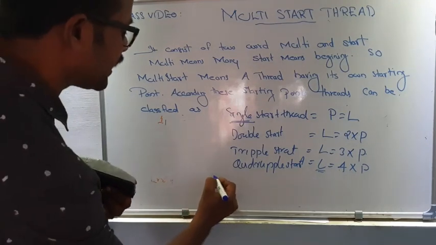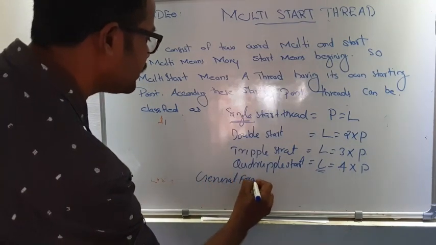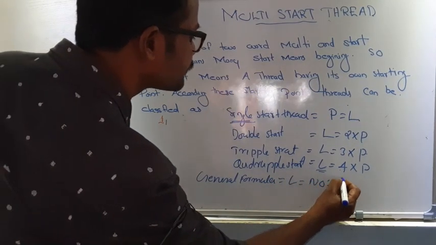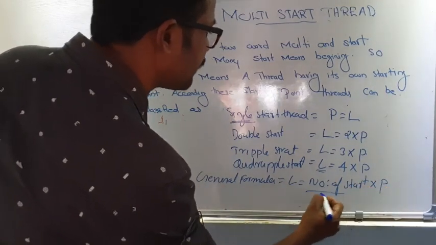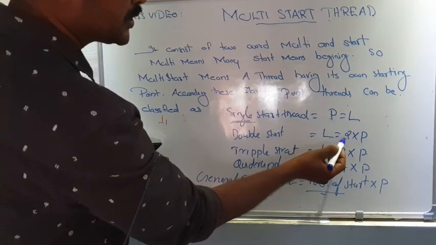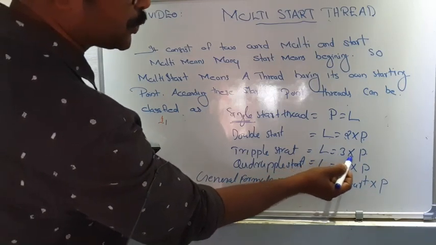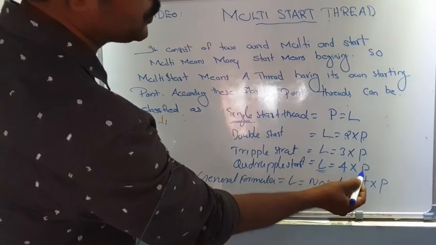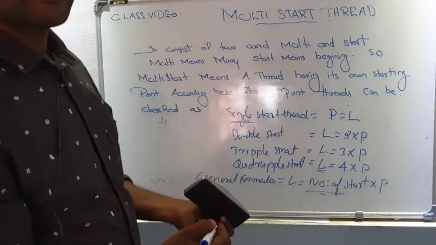So we can formulate a general formula to find the lead: lead is equal to number of starts into pitch. If number of starts is equal to 1, then pitch is equal to lead. If number of starts is equal to 2, then lead is equal to 2 into pitch. If the number of starts is equal to 3, then lead is equal to 3 into pitch. If the number of starts is equal to 4, then lead is equal to 4 into pitch, and so on. So we have completed what we mean by multi-start threads. Okay.